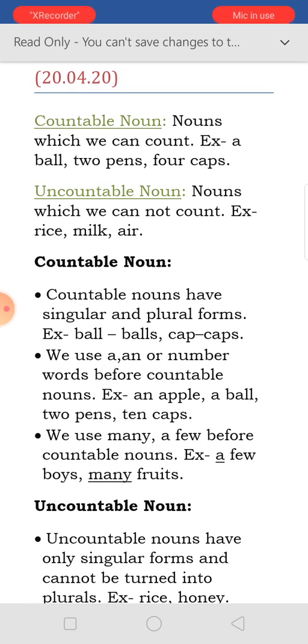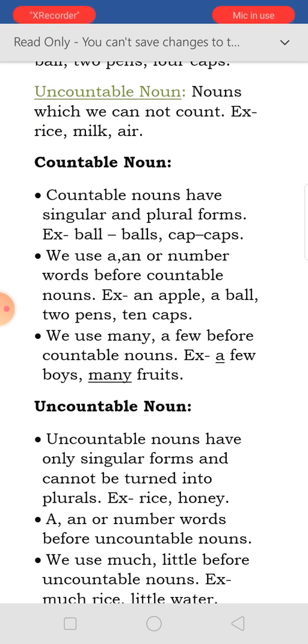Countable nouns have some rules. See, countable nouns have singular and plural forms. Countable nouns have 2 forms, singular and plural. But uncountable nouns have only singular forms and cannot be turned into plurals.